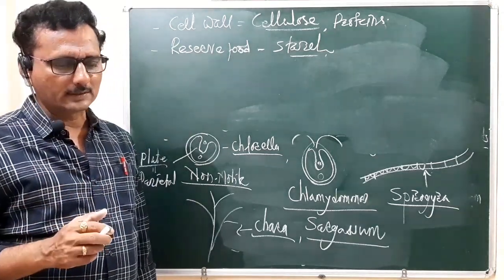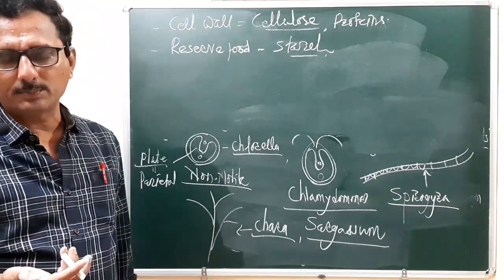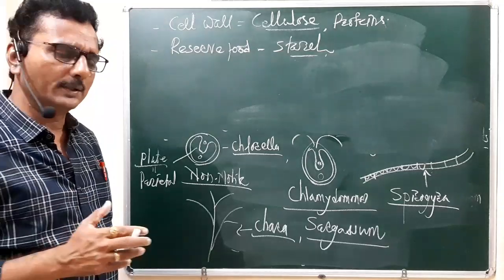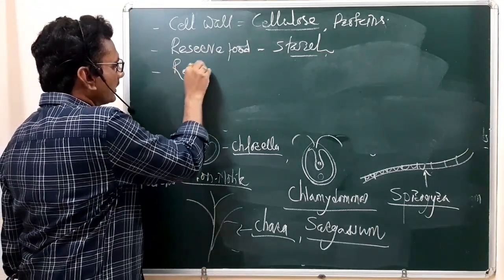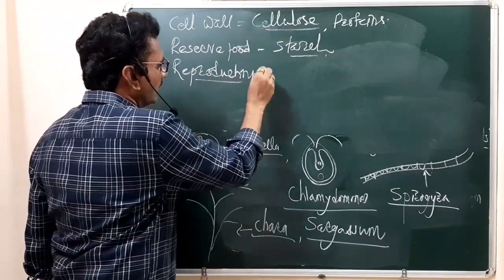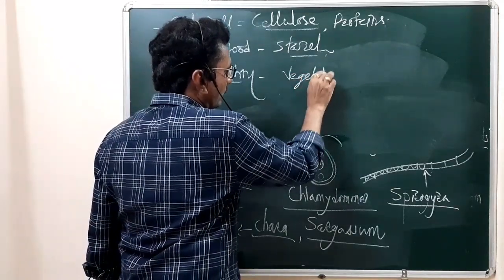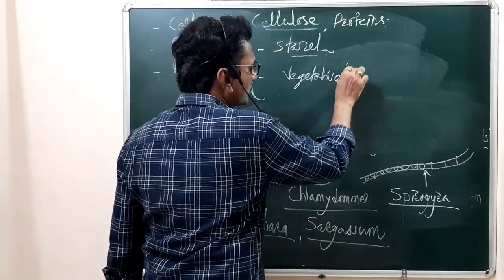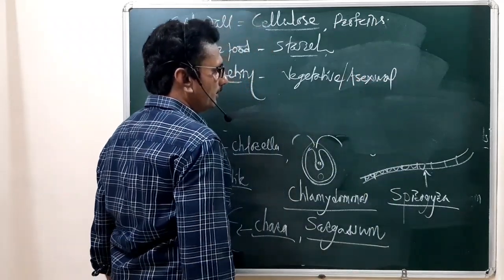Because of that, they also show the sexual method of reproduction. Both types of reproduction are reported in the algal members: vegetative, which is also called asexual reproduction.